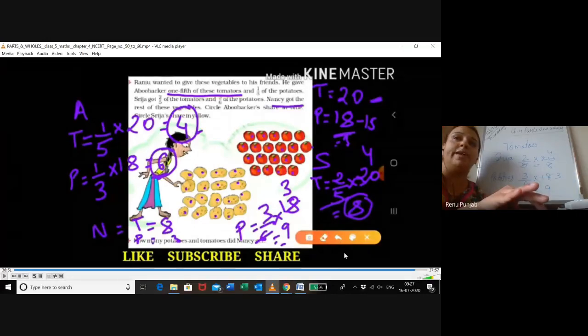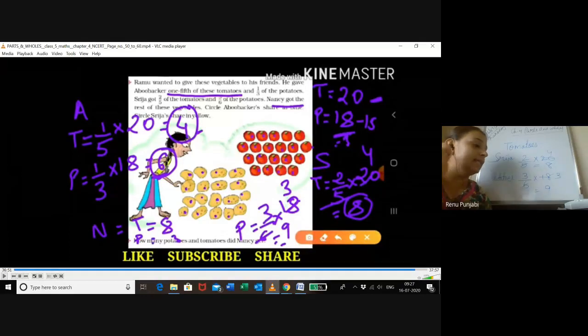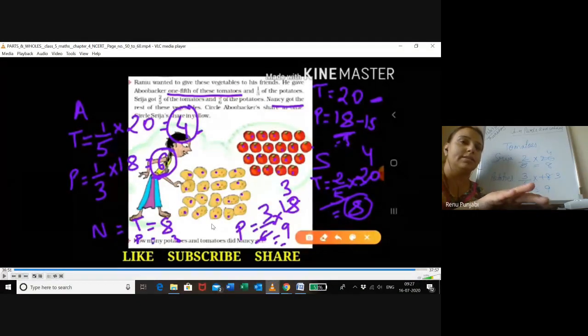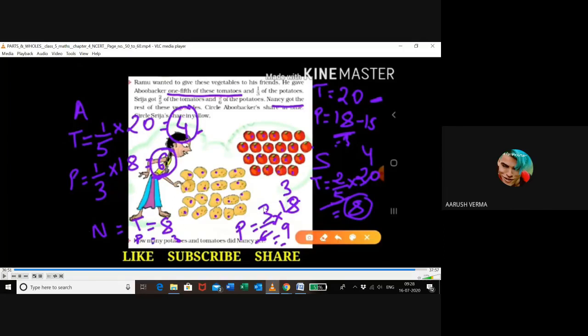From 20, when you subtract 12, how many will you get? 8. So that balance, that rest of the tomatoes. Please switch off your microphone. So out of total 20, after distributing to Abu Bakr and Sija, Nancy will get 8 tomatoes.